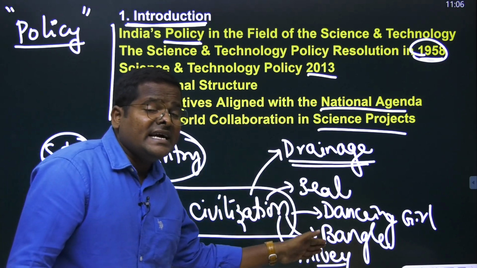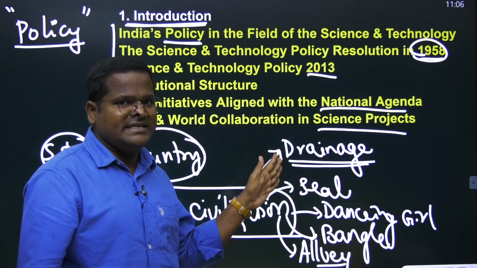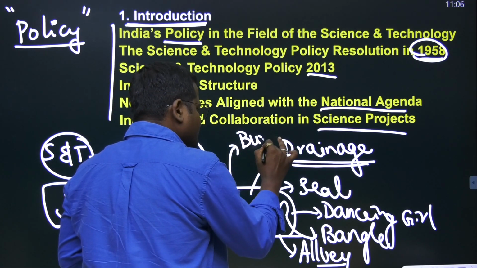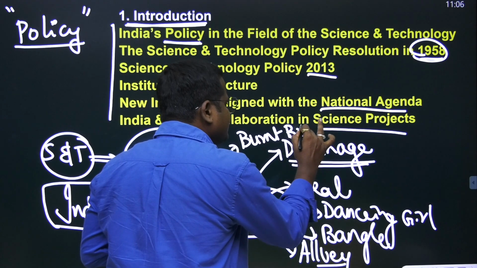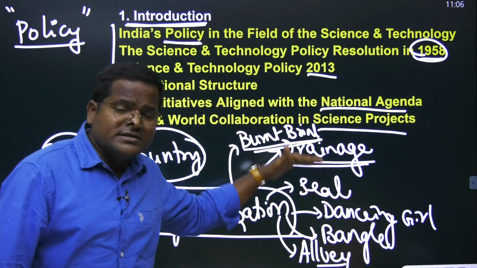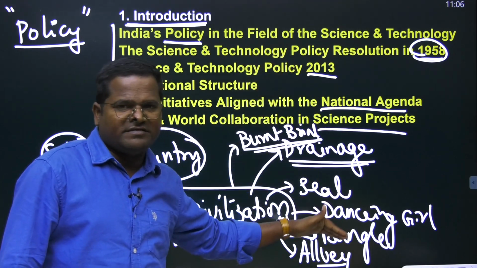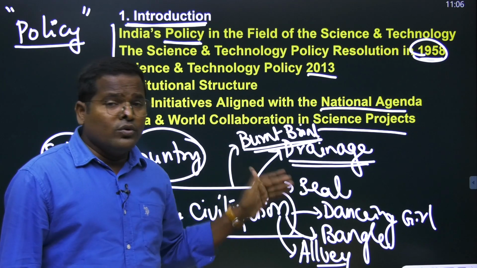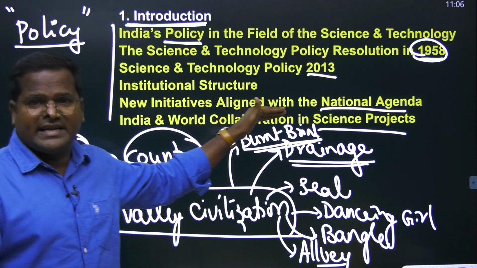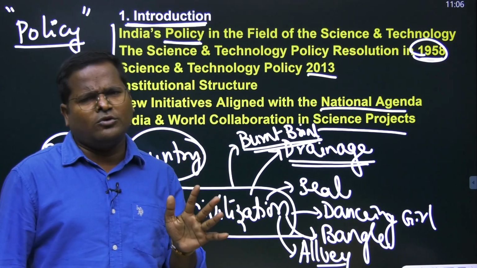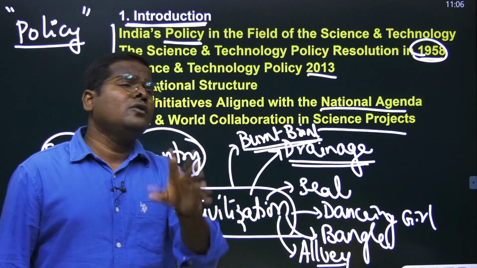Because there is the advancement of science and technology, and they were using burnt bricks. Understand? All these are the advancement of science and technology. Whichever country you see, if their policies are great enough and their vision is great enough, that country will definitely grow so much.